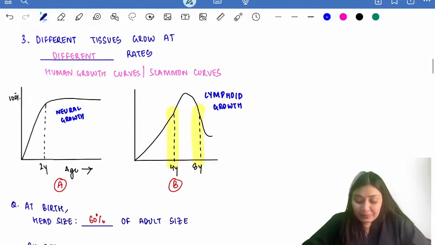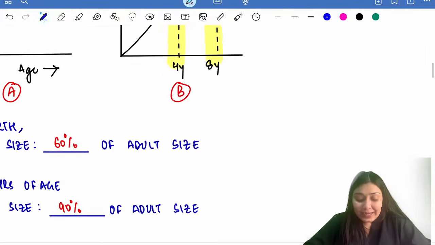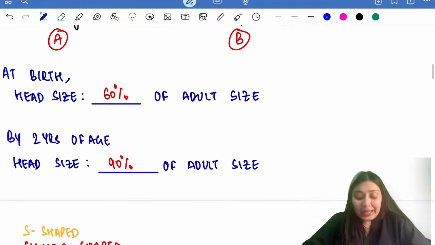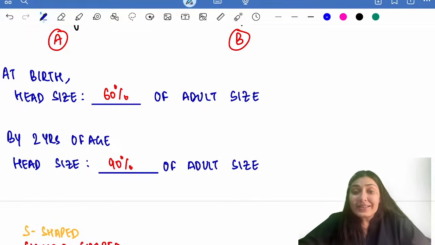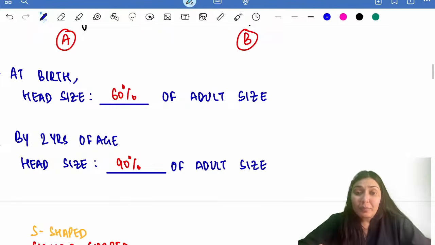So here come the MCQ pointers. They ask what is the head size at the time of birth and what size is achieved at 2 years of age. So at birth, remember 60% of the adult size is there, and at 2 years of age, 90% of the adult size is achieved.